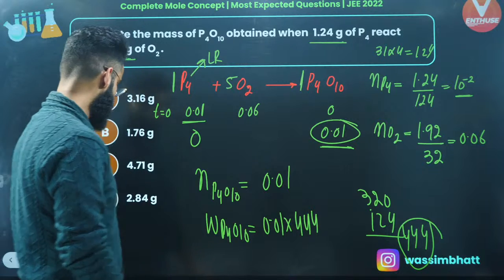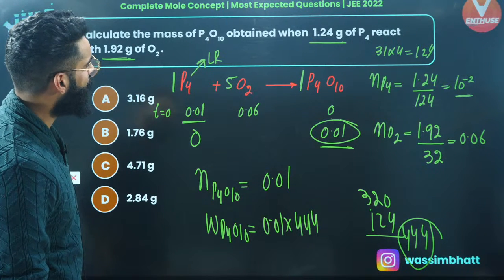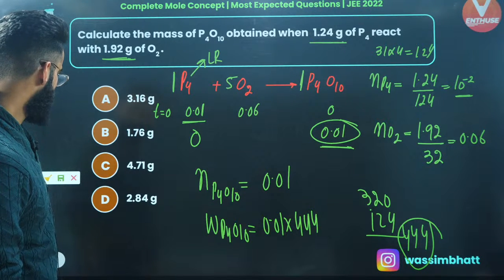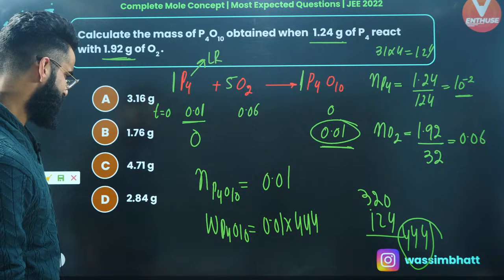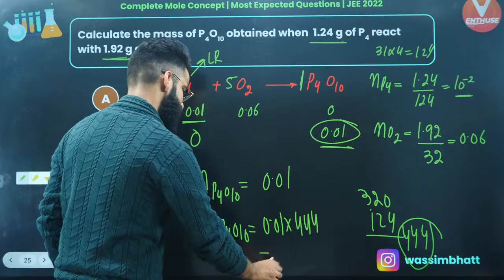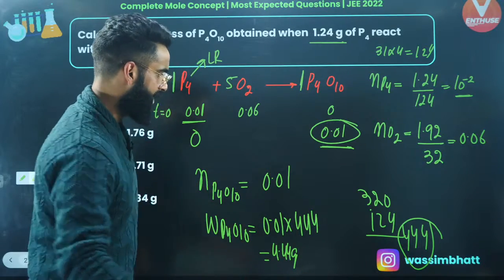Perfect. So what was I supposed to calculate? Calculate the mass of P4O10 when 1.24 grams of P4 react with 1.92 grams of oxygen. But no option is matching. How come that is possible? So it is coming out to be approximately 4.4 grams, 4.44 grams. Okay, we made a mistake.